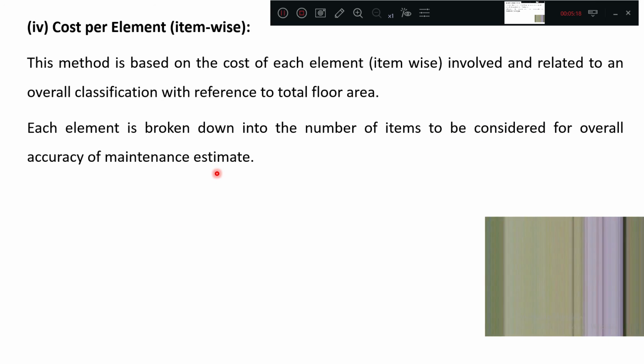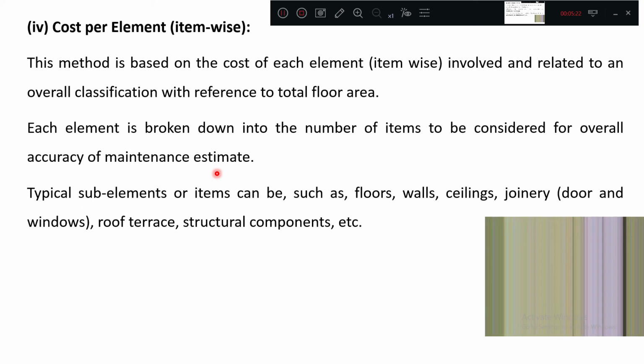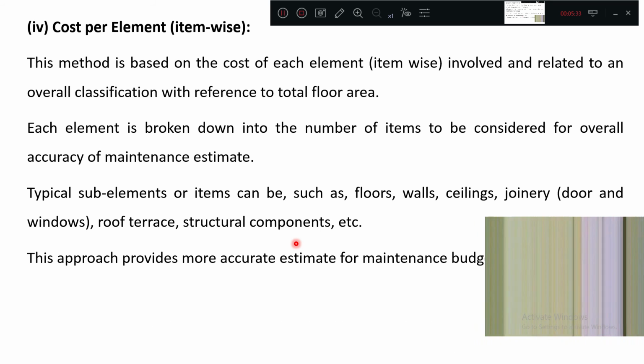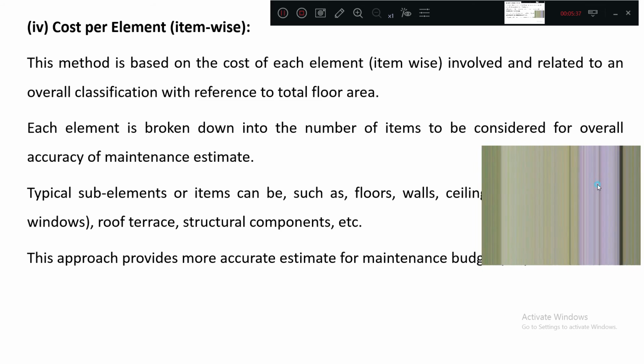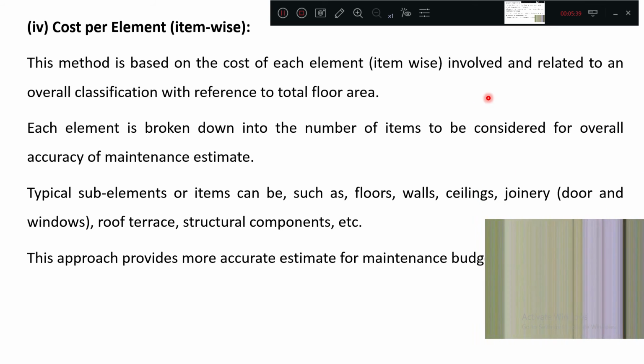Each and every work is split into very small items of work. Typical elements may be floors, walls, ceilings, joinery, roof terrace, structural components. These are all considered as single elements. This approach provides more accurate work.